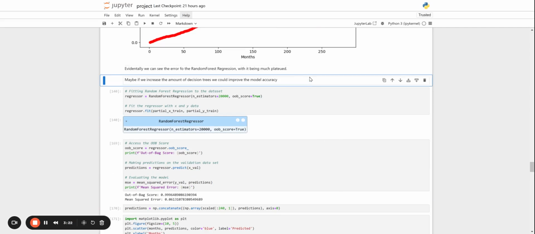So maybe we can improve our model's accuracy if we increase the number of decision trees. So let's do that. Instead of using 200 decision trees, let's aim for 20,000, 100 times more.